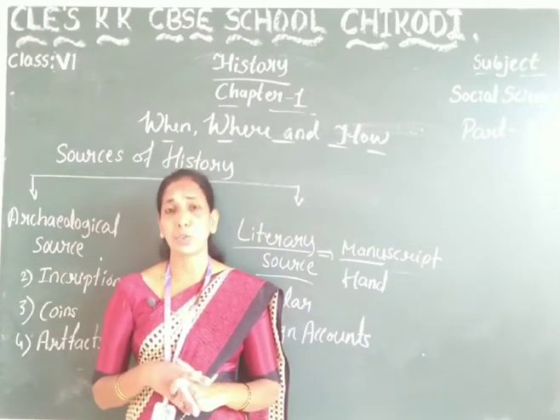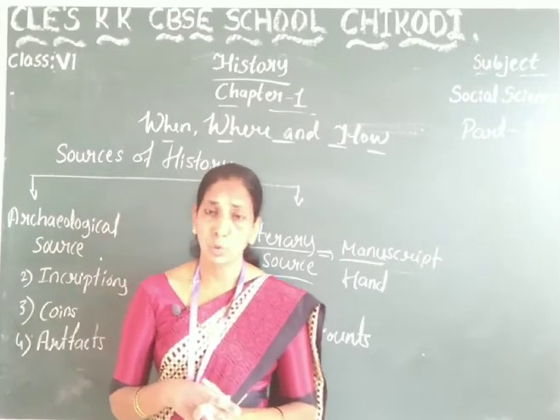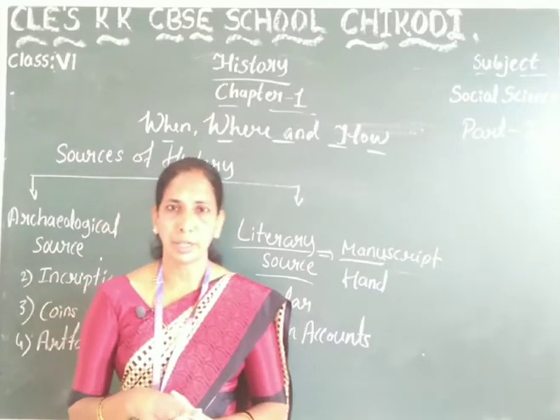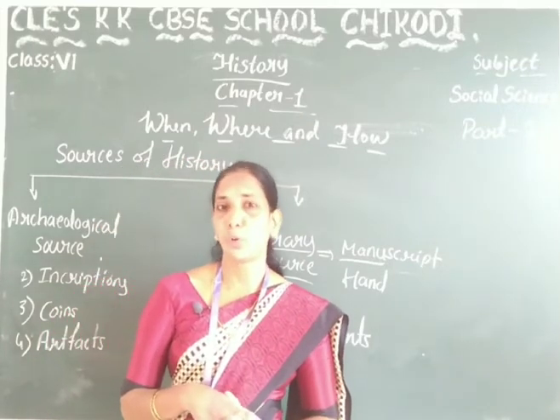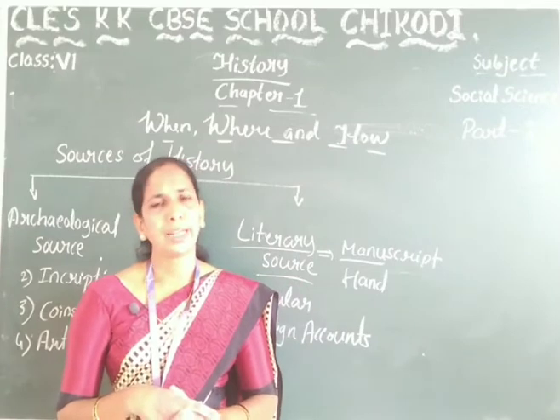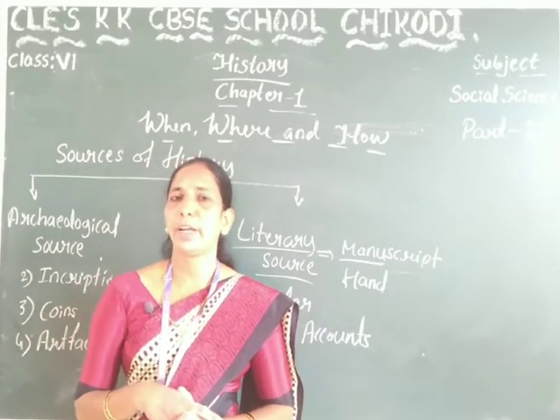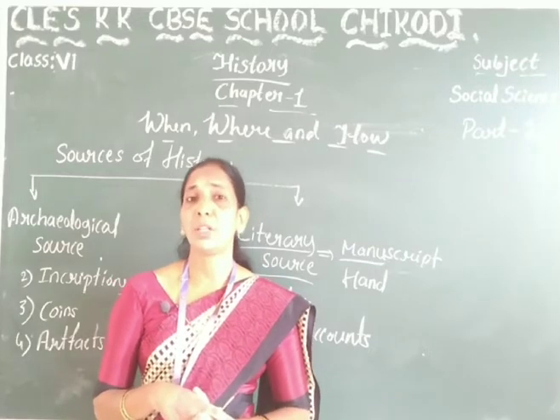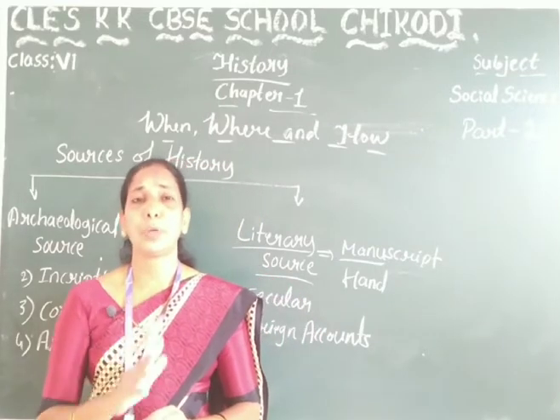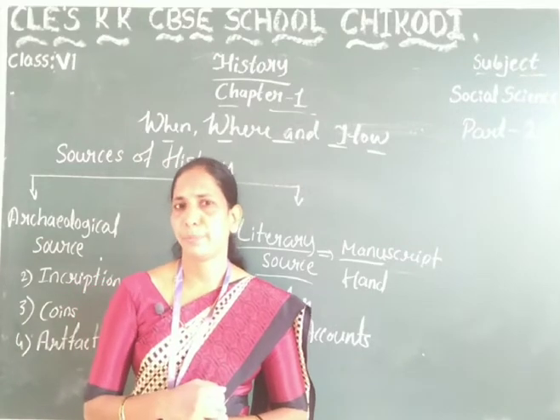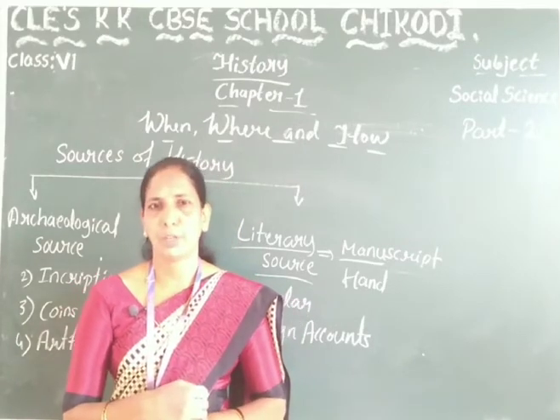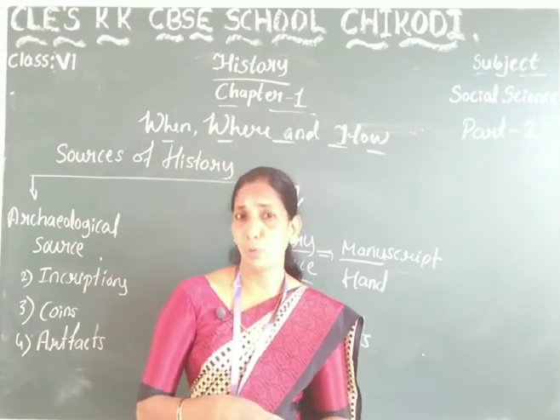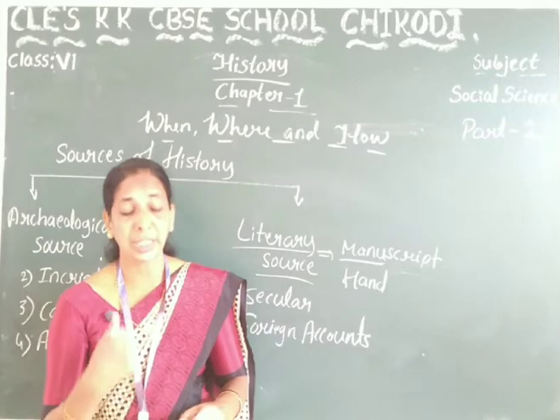Megasthenes was also a foreign ambassador, and he visited India in the period of Chandragupta Maurya. He wrote one book, the name of the book is Indica. He mentioned the administration of Chandragupta Maurya, how he ruled, and the political, social and economic conditions of his period.